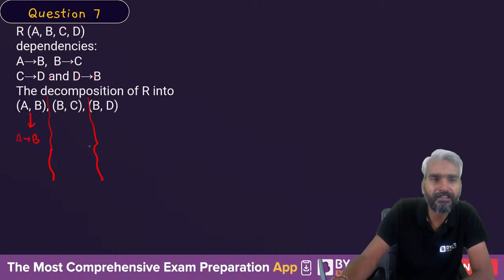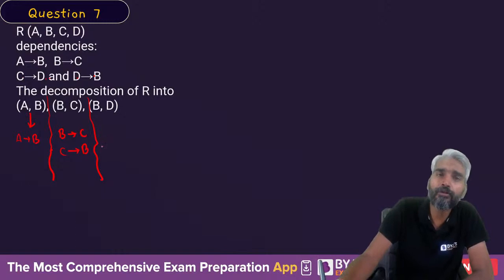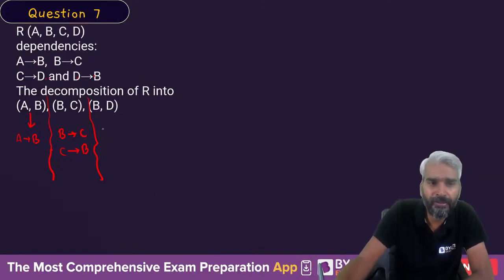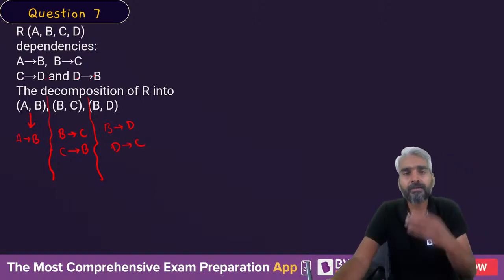For the second relation, what is B closure? B closure contains C, so B implies C. What is C closure? C to D and D to B, therefore C can also tell you about B. Now what about B closure? B to C and C to D, therefore B to D. What is D closure? D to B and B to C, therefore D to C is also preserved.